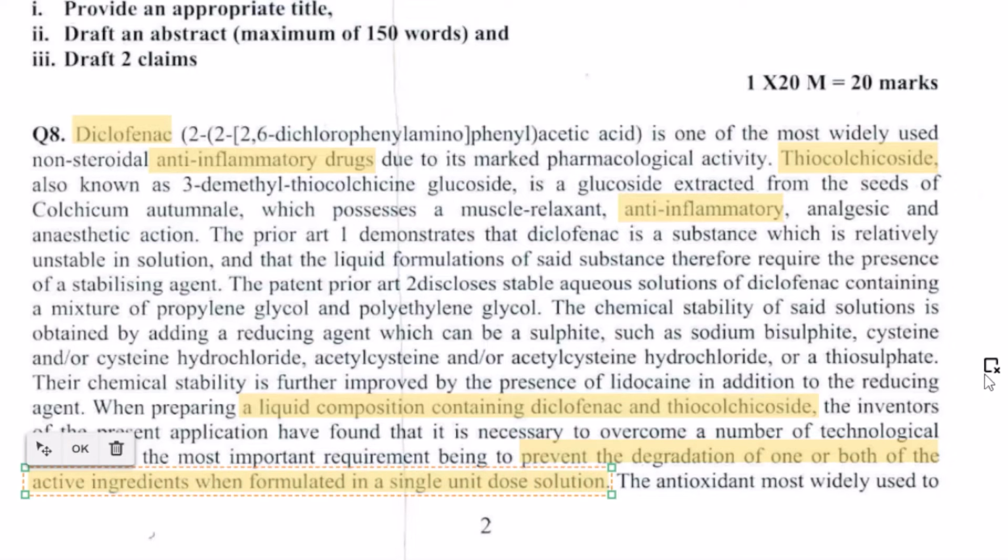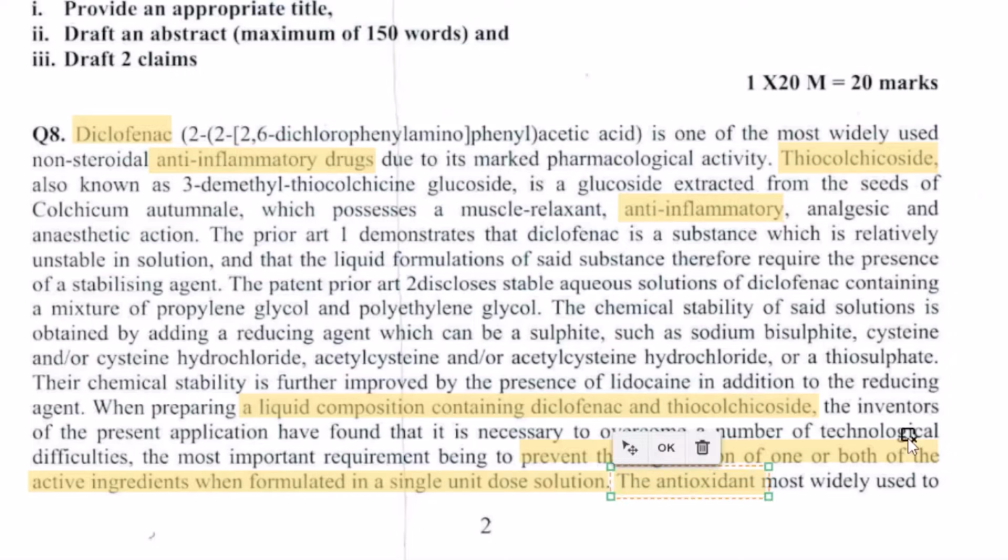Now, in order to do so, there are many things that have been done in the prior art, like the usage of antioxidant, but then our inventors have identified a few problems with those as well. So this entire first paragraph, which is there on the screen, talks about the problems associated with the prior art and the solutions which were there.